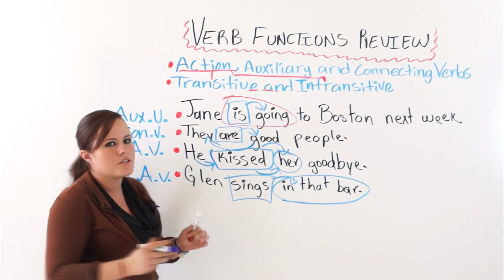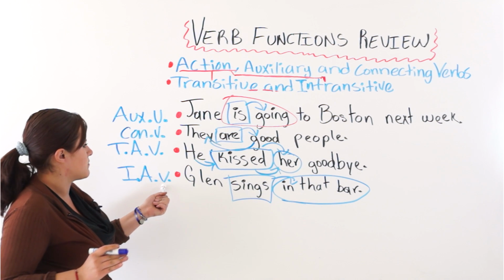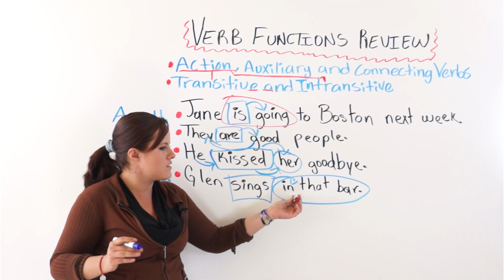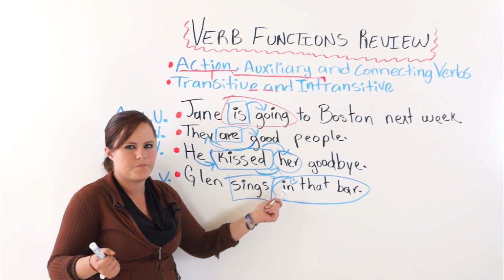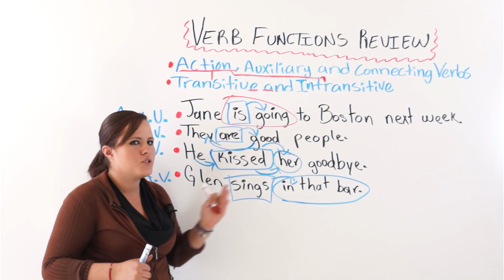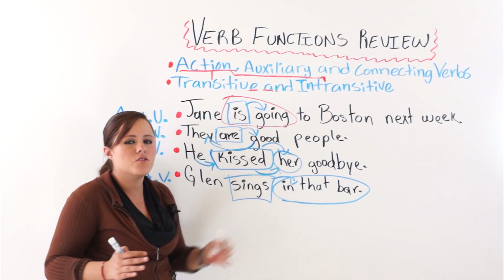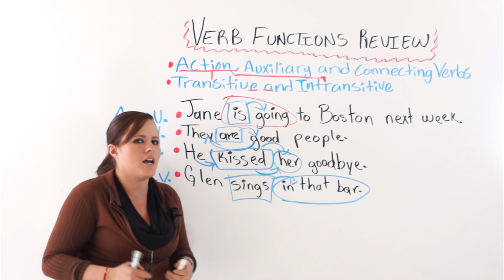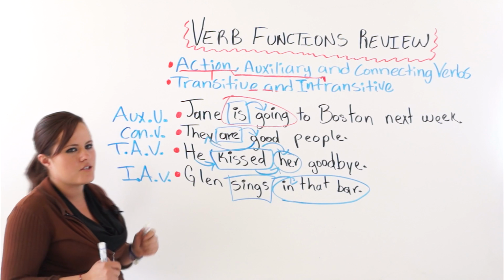All right, there is another tip to identify intransitive action verbs. That is when the phrase that follows the verb is a prepositional phrase, like in that bar, or he went to that place. If it is followed by a preposition, then you know that there is no object receiving the action. So therefore, you know that it is an intransitive action verb.